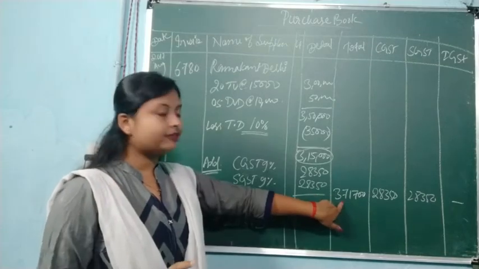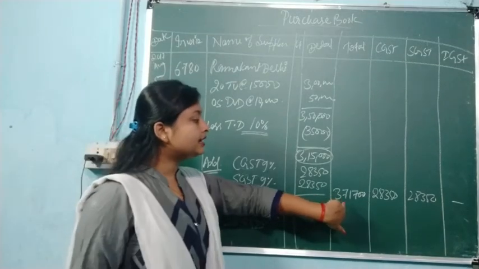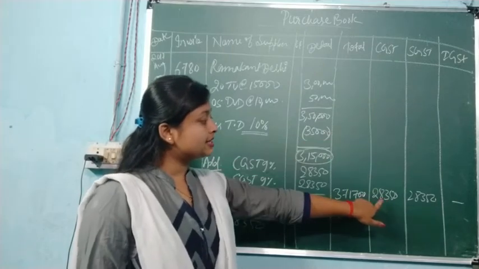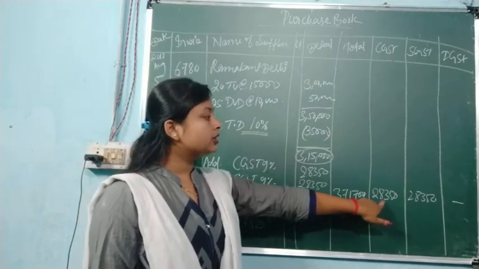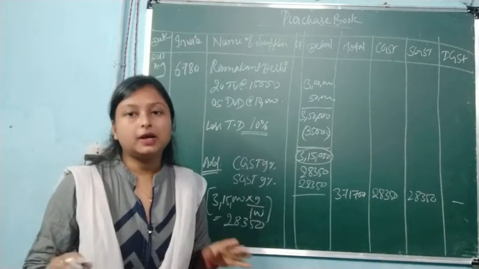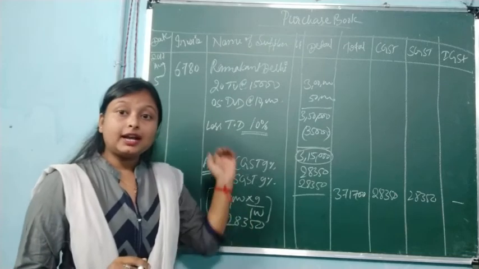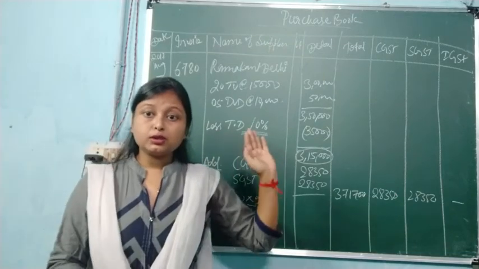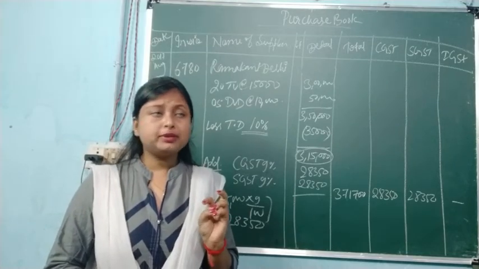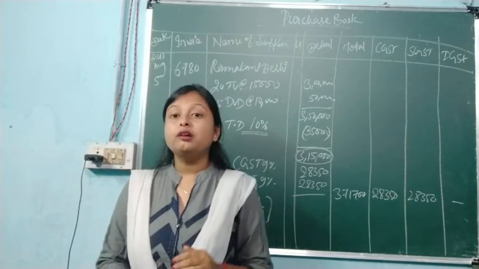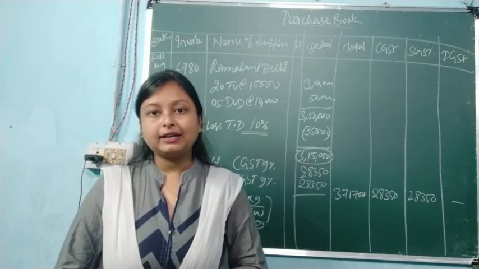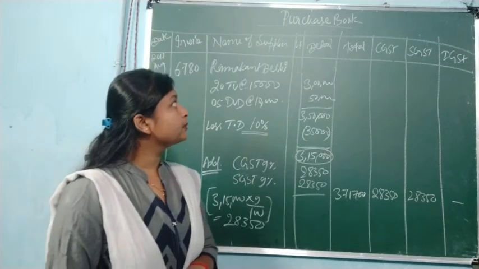Now the total you have to write down here in the total column. 3,71,700 will be the total. Now what was the CGST? 28,350. What was the SGST? 28,350. Simple. So I think that in the same way you will be able to make each and every question related to this chapter. This chapter is now over. From the next video you will learn about the BRS chapter, bank reconciliation statement. Okay, good luck.